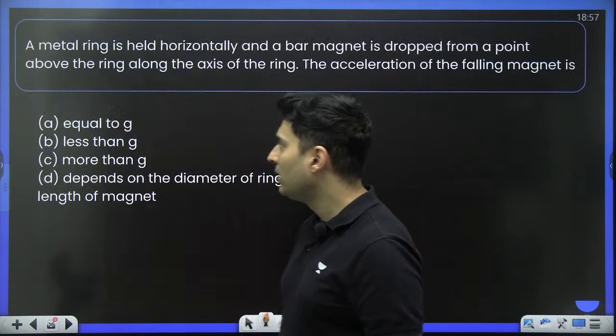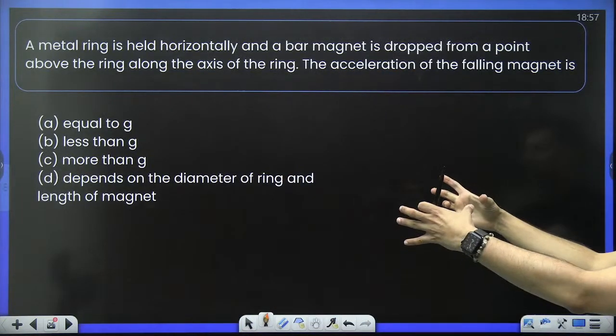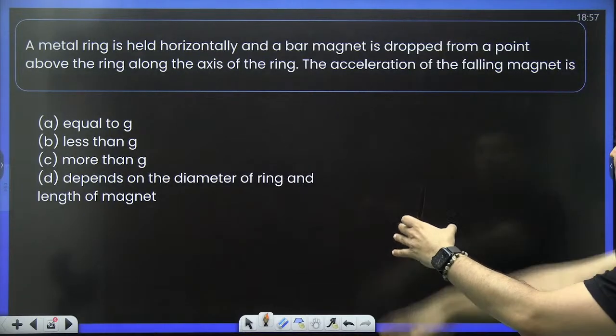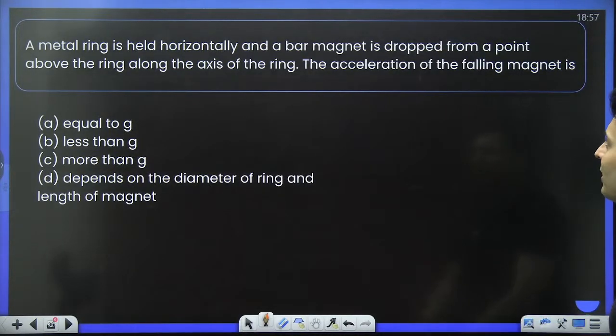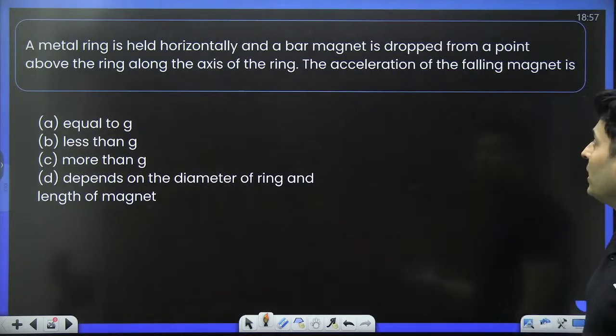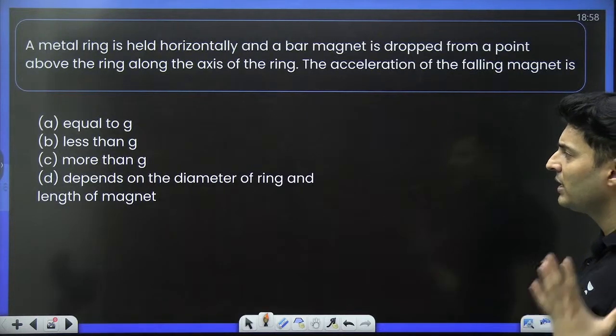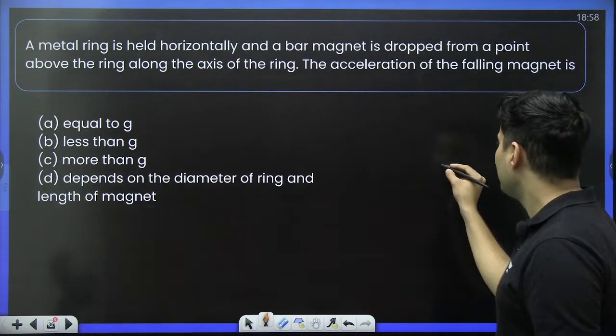Simple concept, simple facts. Next, there is a ring which is horizontal. There is a magnet which is dropped from above the ring. The magnet falling inside the ring will have an acceleration equal to g, less than g, more than g, or it depends on the diameter of the ring. Think about it.